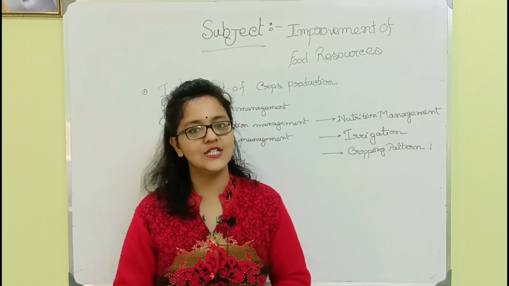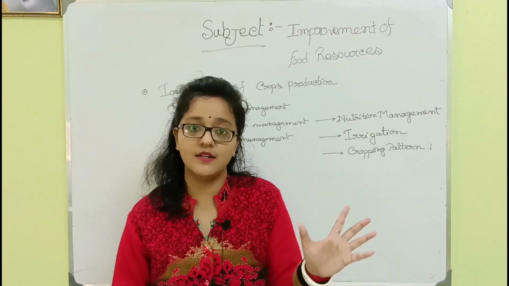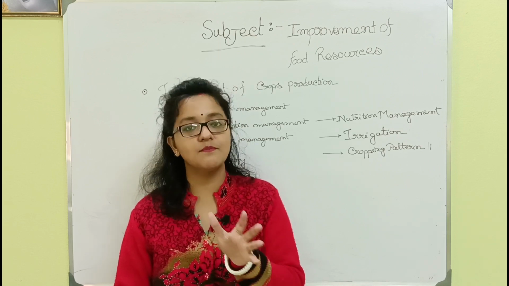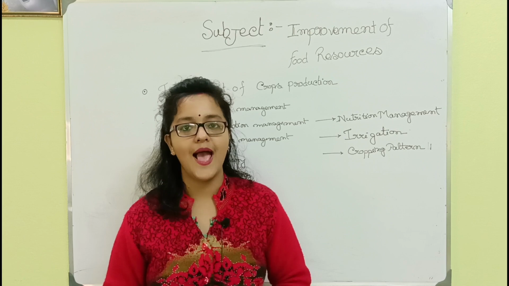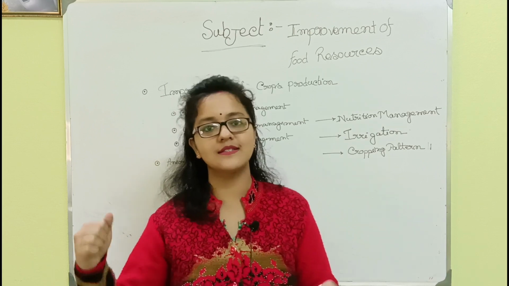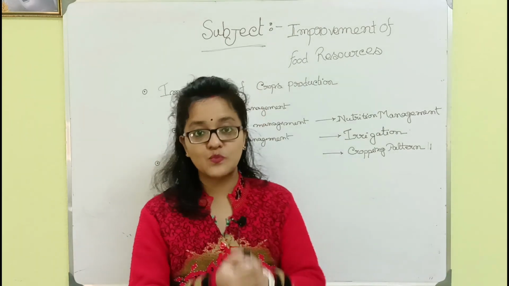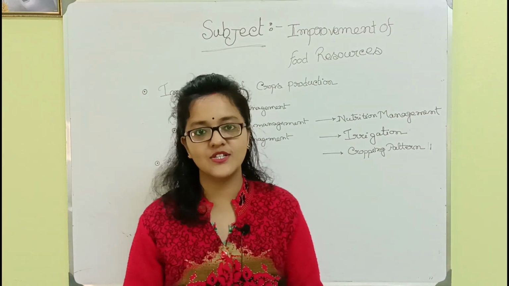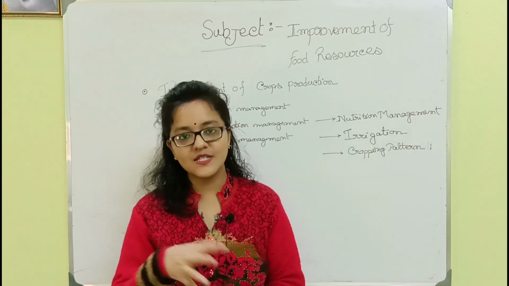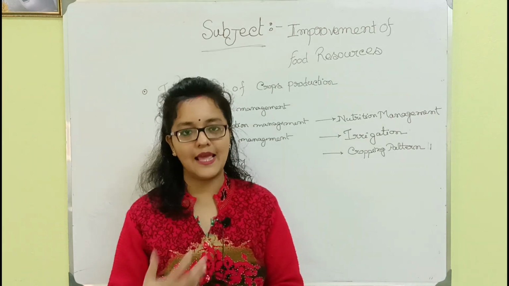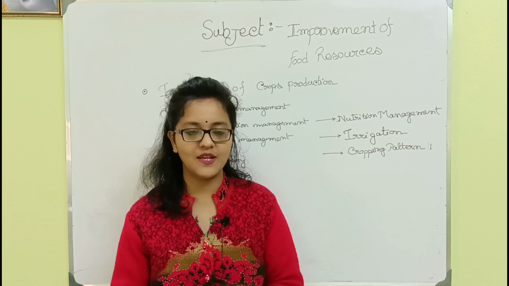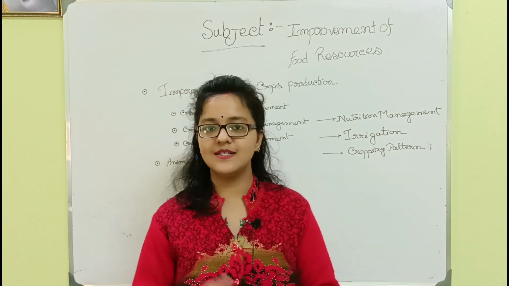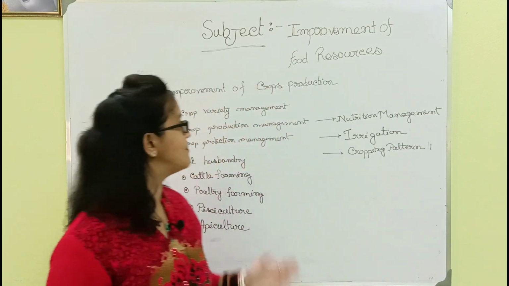So this is all about the crop production, but these crops are to be protected from weeds, diseases, pathogens, pests, etc. And this is done by cleaning, drying, sanitization, fumigation, spraying disinfectants, and using fertilizers, pesticides, insecticides, etc. By these preventive measures we can get crop protection management. Okay, so this is all about the improvement of crop management.